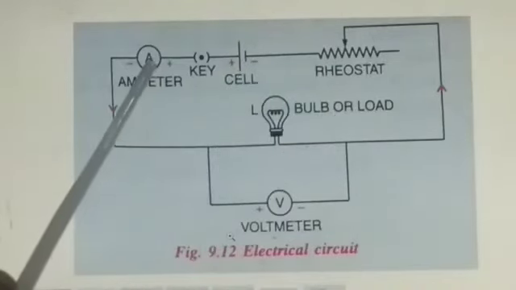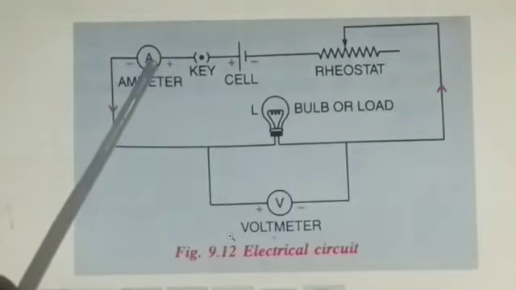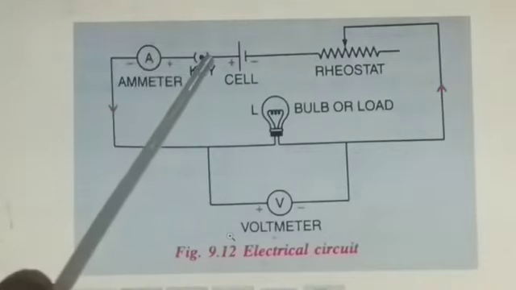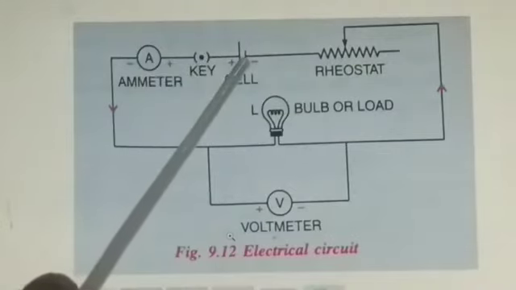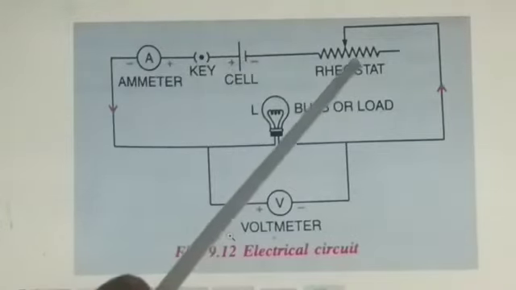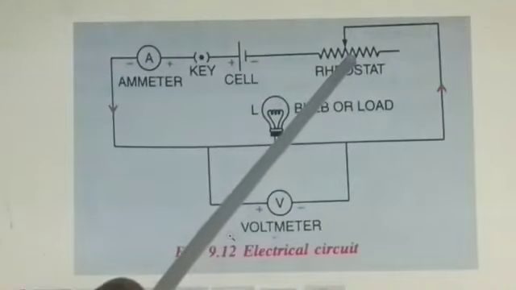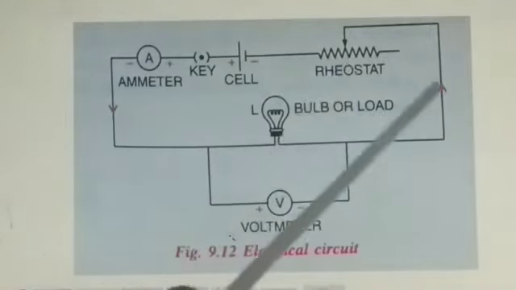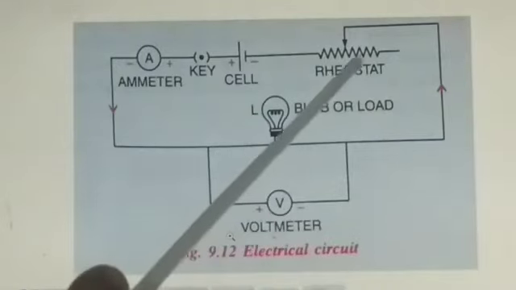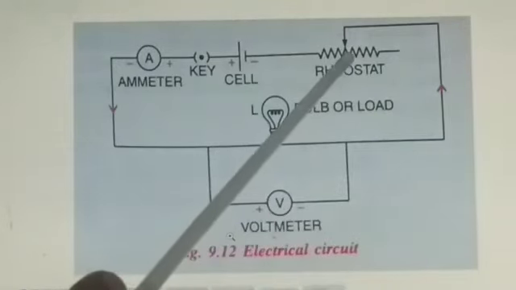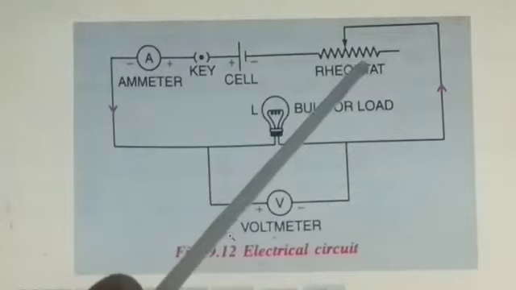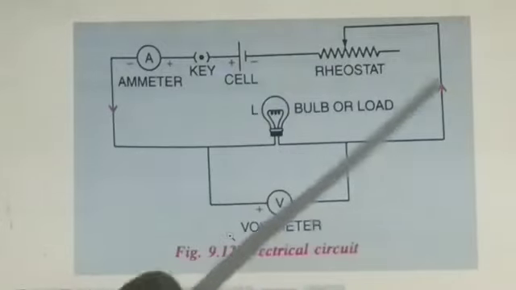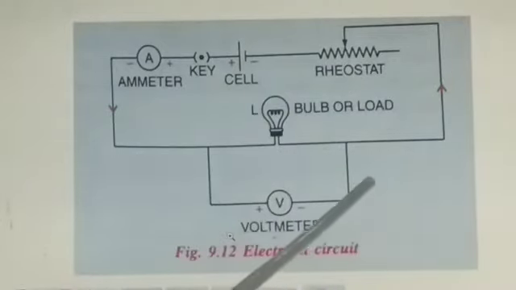So ammeter is a device which is used to measure the magnitude of current. Key is used to switch the circuit on and off. Cell is a source of current. Rheostat is a variable resistance. By using a rheostat we can vary the current in the circuit. So this is an electric circuit, its symbolic representation and its uses. So this is about this electric circuit.